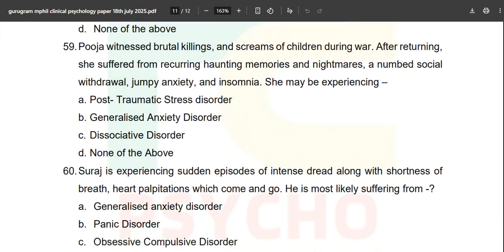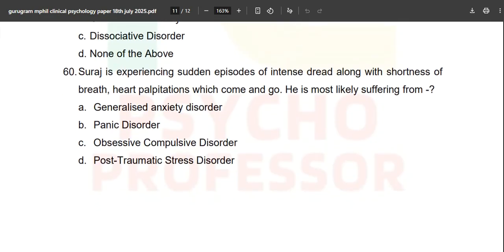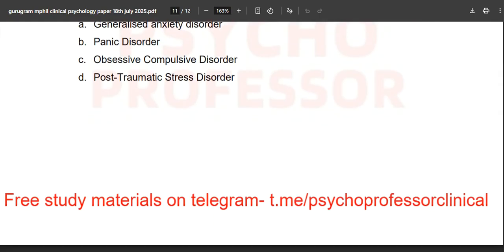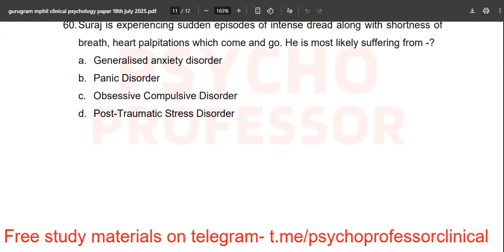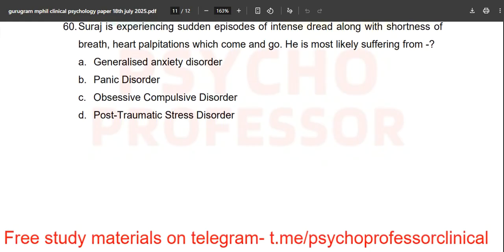Coming forward to the last question, Suraj is experiencing sudden episodes of intense dread along with shortness of breath and heart palpitations which come and go. He is most likely suffering from panic disorder. Okay. All right. So these were all the 60 questions that you have just witnessed from the 18th of July 2025 paper of the Gurugram MPhil Clinical Psychology entrance examination.